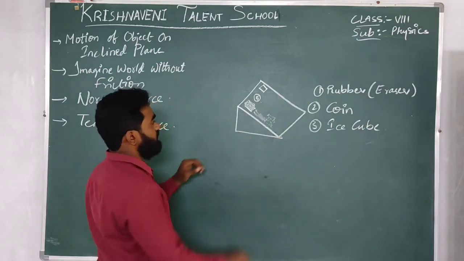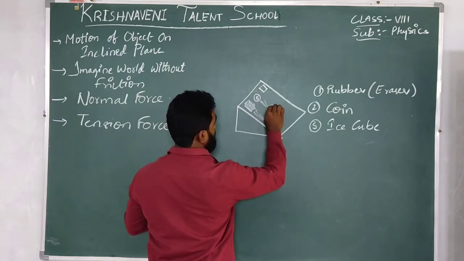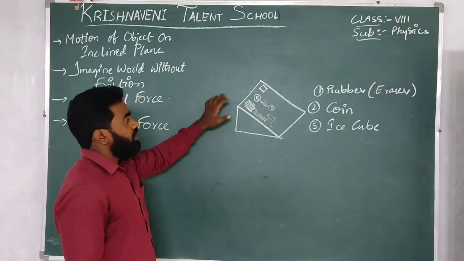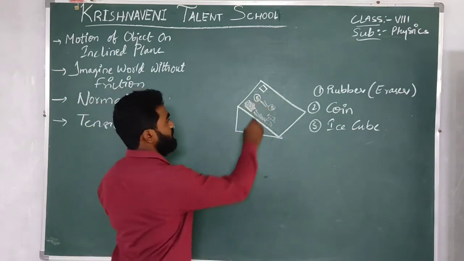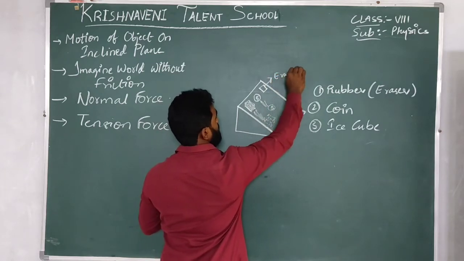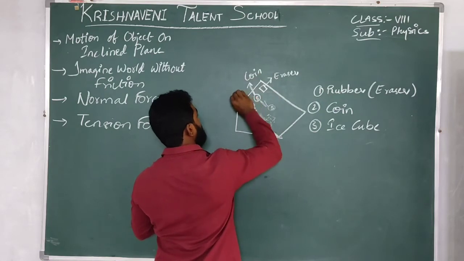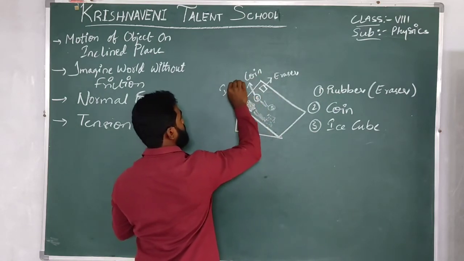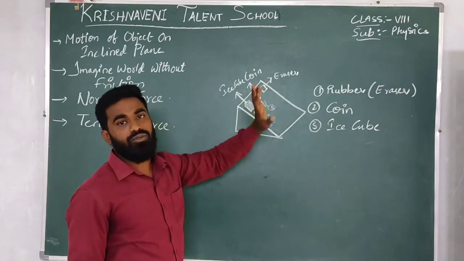So here you can see that on this inclined plane these three objects are placed. This one is the eraser, this one is the coin, and this is the ice cube. So on an inclined plane, the eraser won't move.